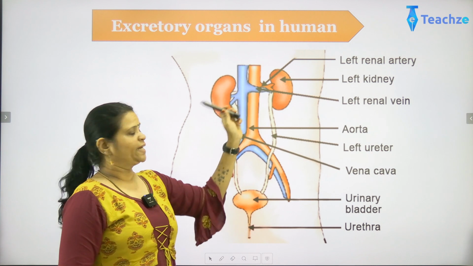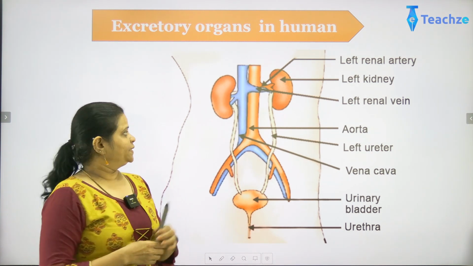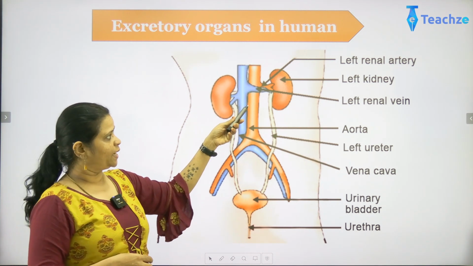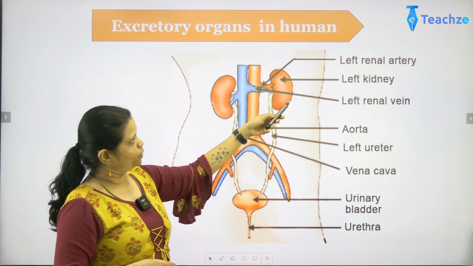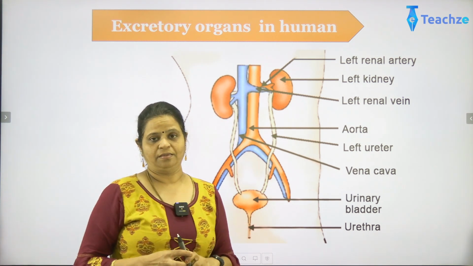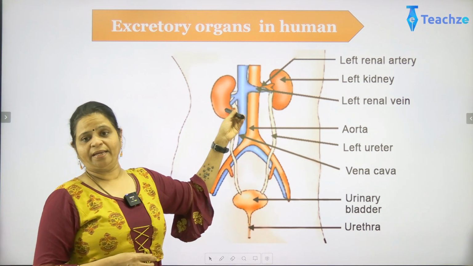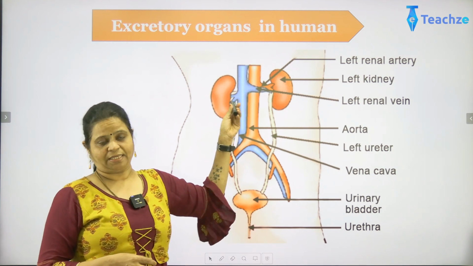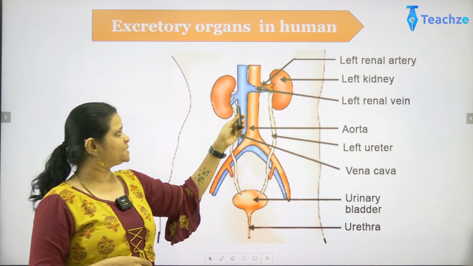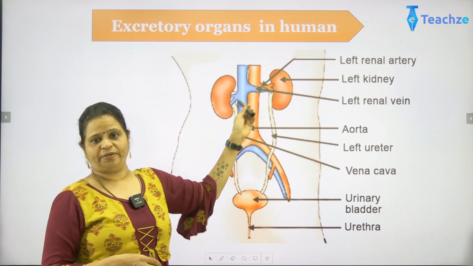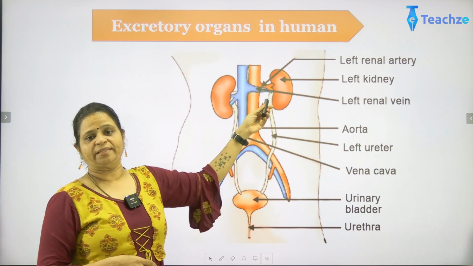Now let's look at the size of the kidneys. The kidneys, you can see, are in two different positions. You can see in the diagram, the one on the left side is a little higher than the right side. Now why does this happen? Because the right kidney is a little lower, because the liver comes on the right side. So the position of the right kidney is a little lower than that of the left kidney. Now that's why you have a difference in the place where they are kept.